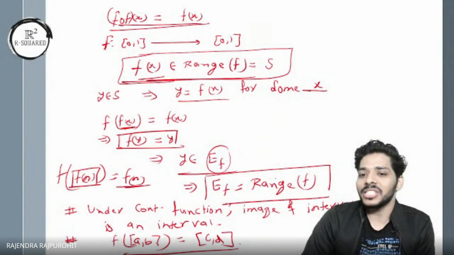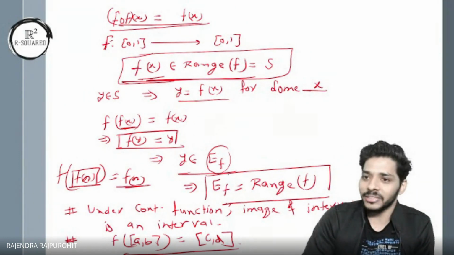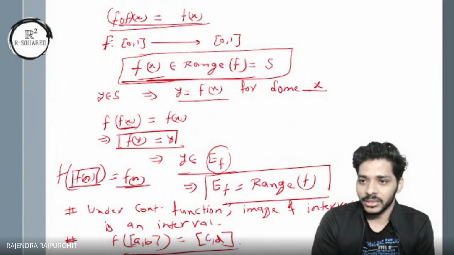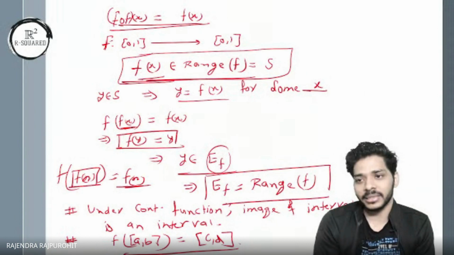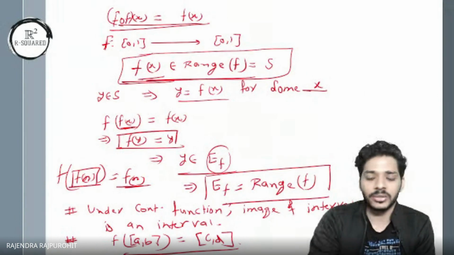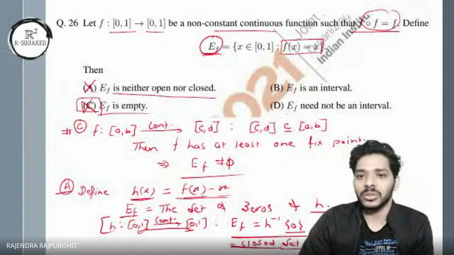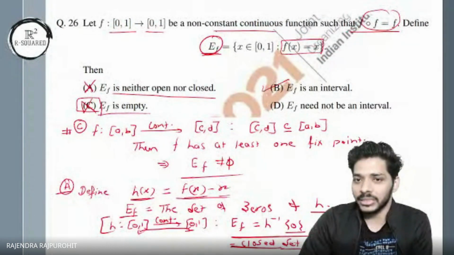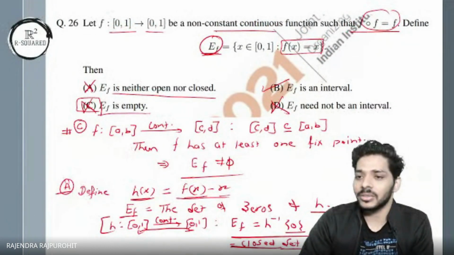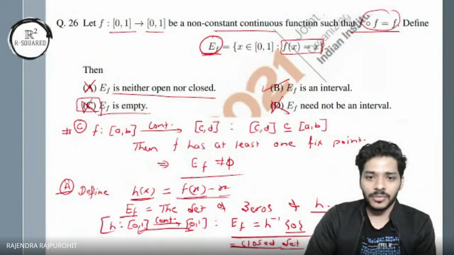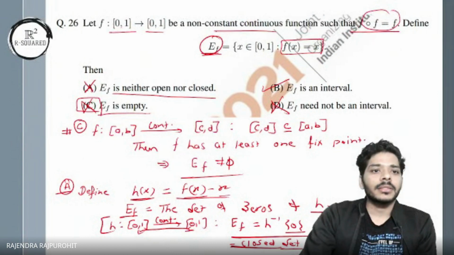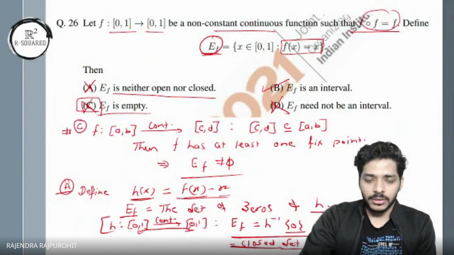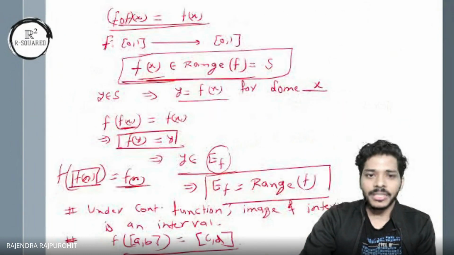So now the range of f is actually the image of an interval. So that's going to be again an interval. So the set is an interval. Moreover, it's a closed interval. Moreover, it's a compact set, closed and bounded. So now we get the conclusion that this is a true option and this is false. If you have any question in any option... Okay. Yeah, so that was a really good question. Let's move to the next one.